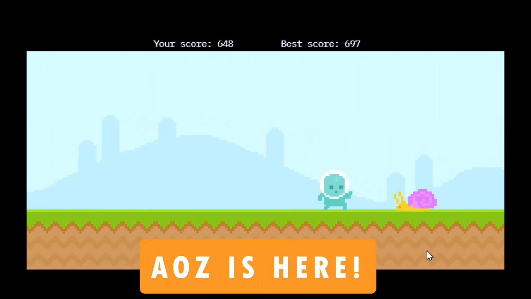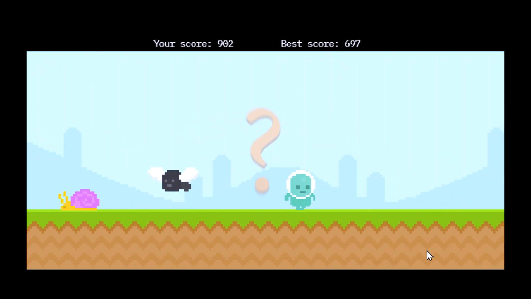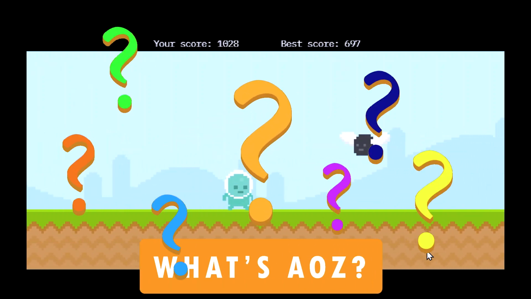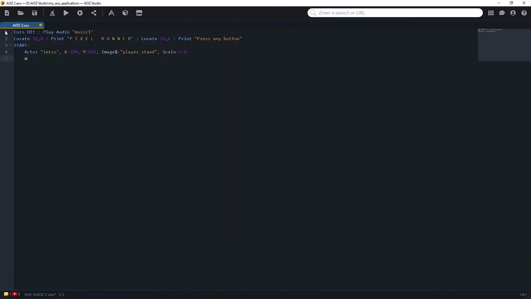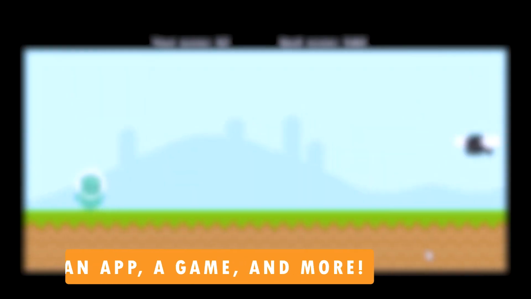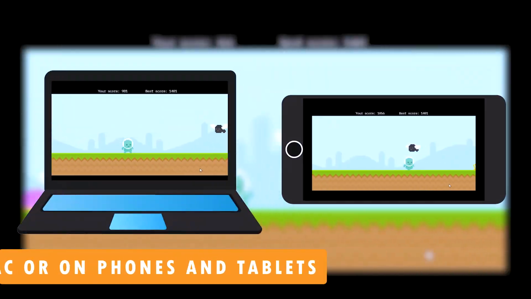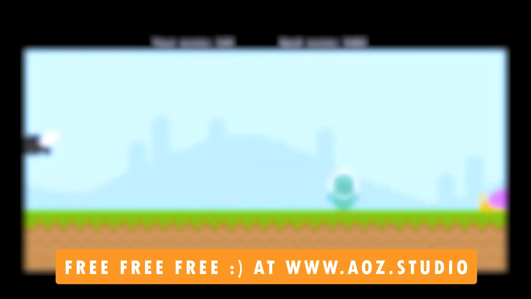Hello everyone. You can now program a game or an app in AOZ Studio. AOZ? What's AOZ, you may ask? It's a new tool called AOZ Studio that lets you program without any coding experience. You can use it to make apps and games, and when you're done, you can publish your code and it will run on any computer or smartphone. And best of all, it's free to use.